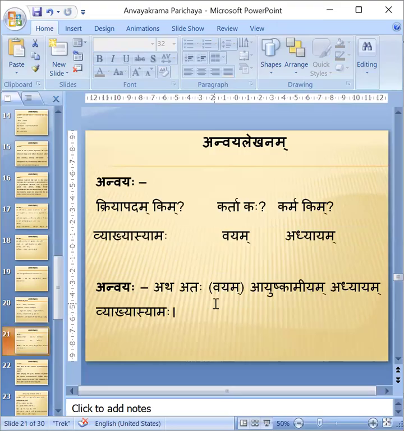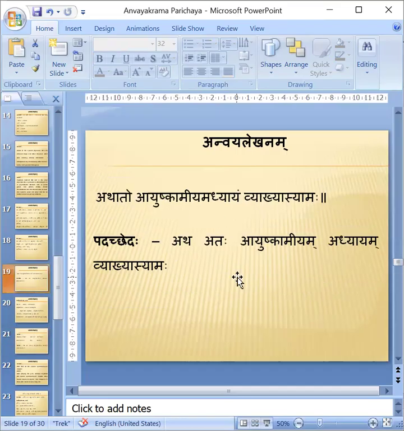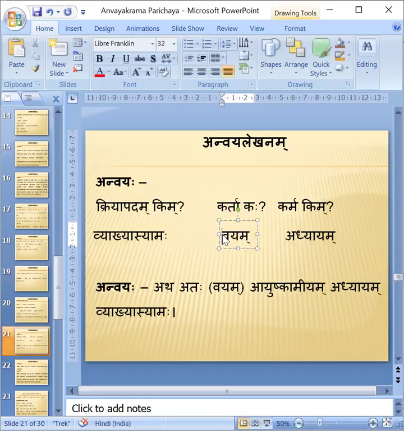Next, Anvaya. What is Kriyapada? We have to search first. Vyakhyasyaamaha is Kriyapada. What is Karta? There is no Karta in this sentence. But we can identify Karta, because the Kriyapada is Vyakhyasyaamaha. Uttama Purusha Bahuvachana is used. In Uttama Purusha Bahuvachana, what will be the Karta? Karta will be Vayam only. Therefore, automatically Vayam is taken as Karta.